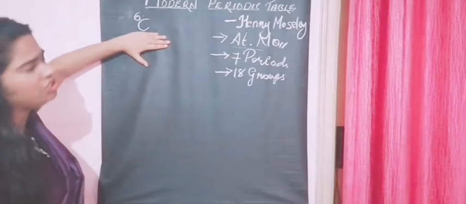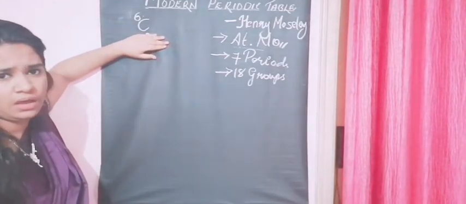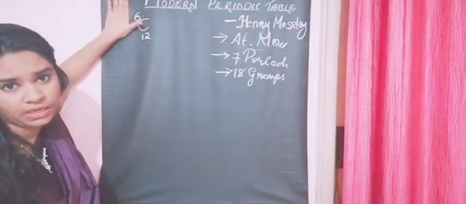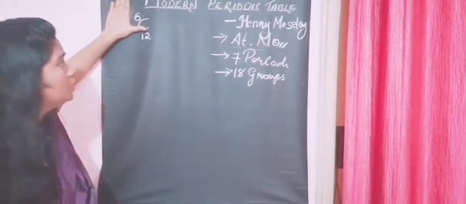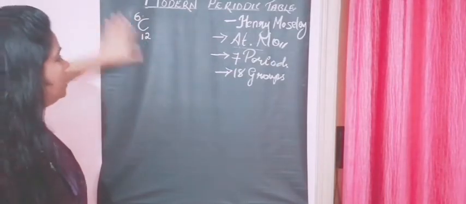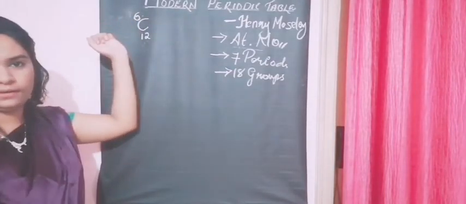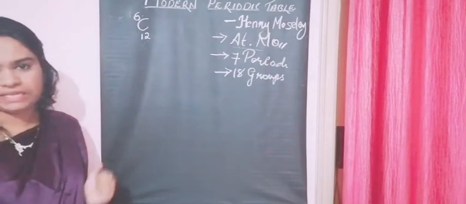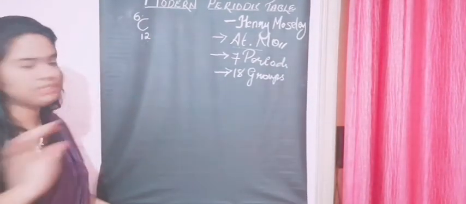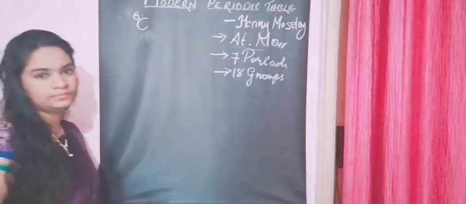The atomic mass is not of much importance for you as of now. The atomic number is important, so you should concentrate more on it. I just took this as an example, so we don't need 12, I'll remove it.